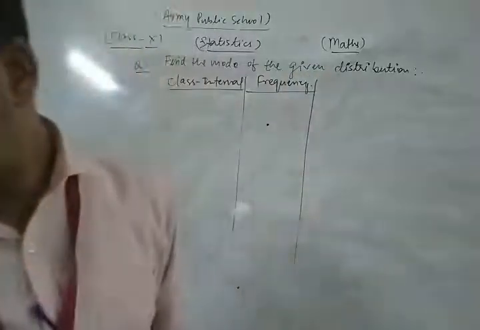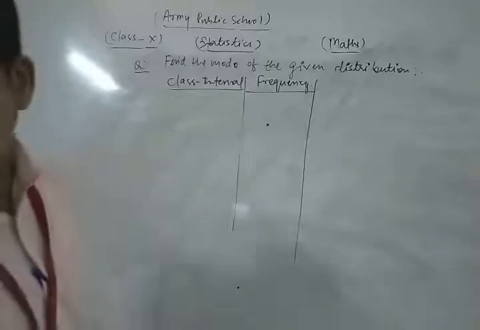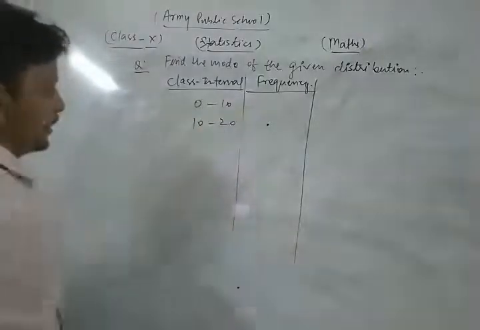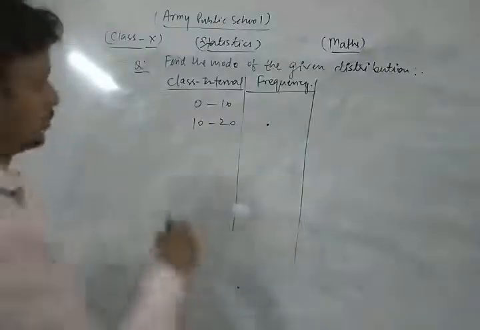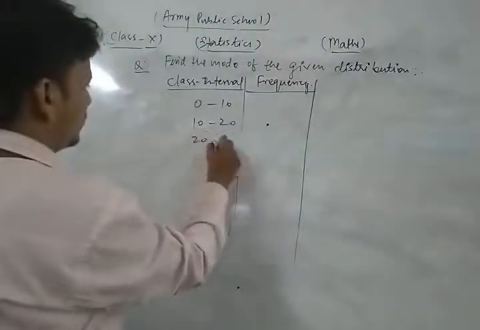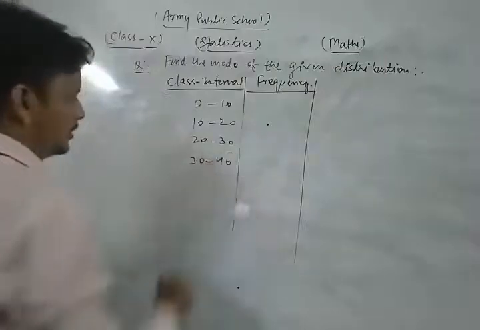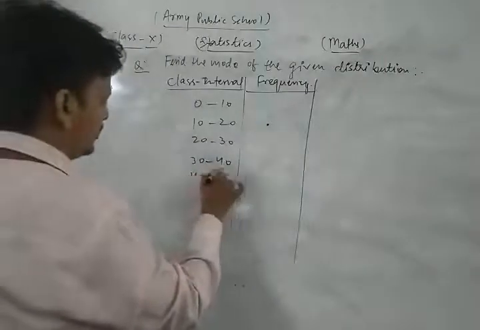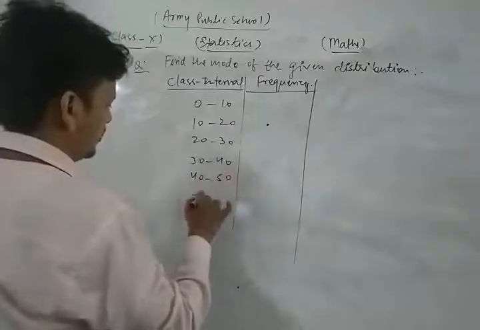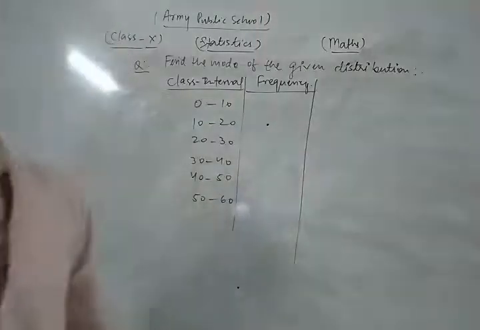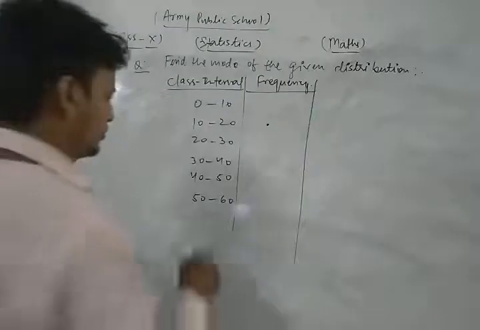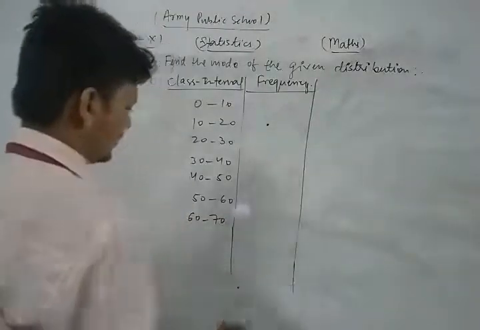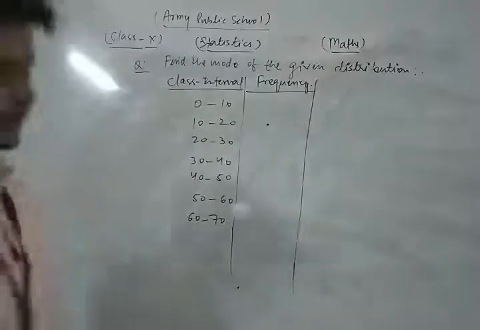The class intervals are 0 to 10, 10 to 20, 20 to 30, 30 to 40, 40 to 50, 50 to 60, 60 to 70, and 70 to 80.